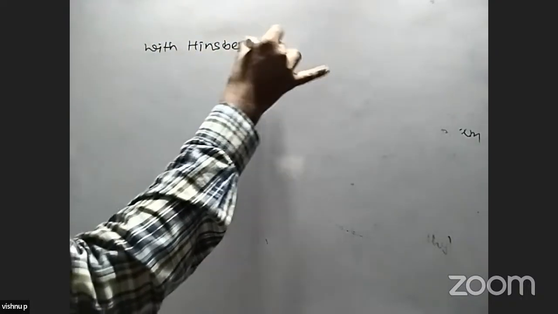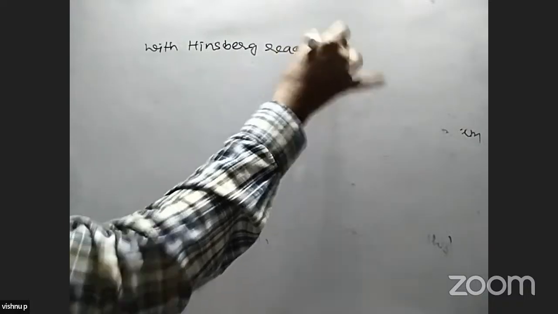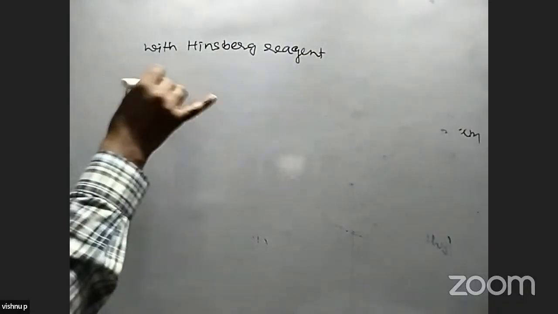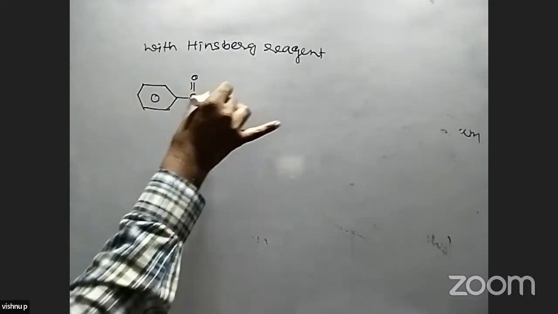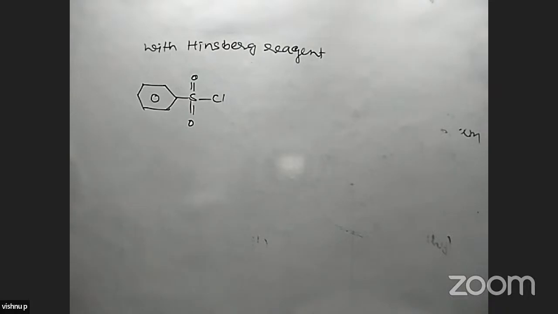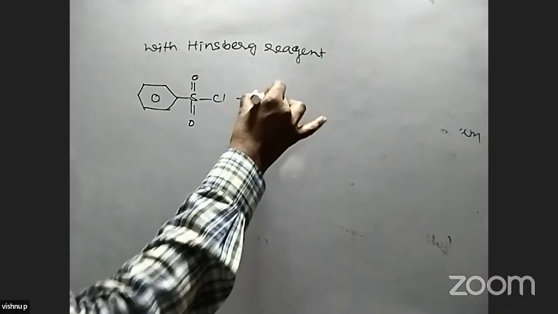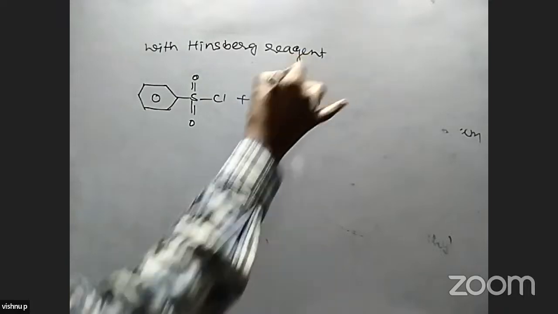And next is the reaction with the Hinsberg reagent. Benzene sulfonyl chloride is called the Hinsberg reagent. So when the Hinsberg reagent reacts with primary amines, we take an example, or we take ammonia first, NH3.